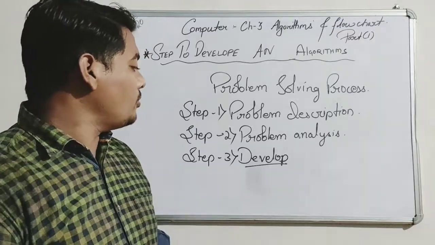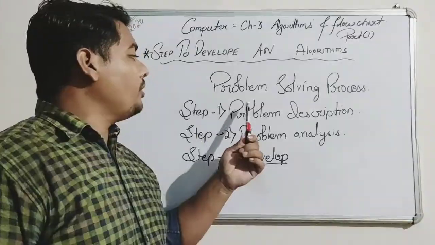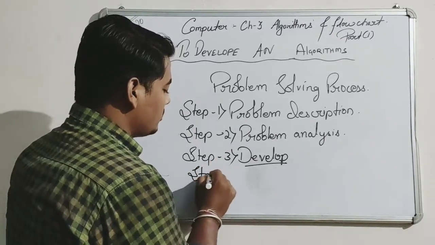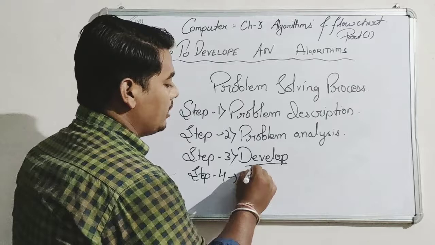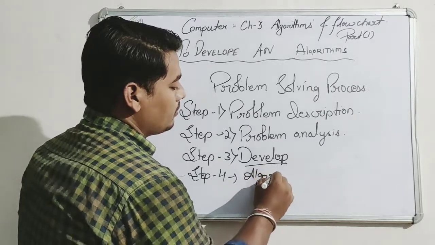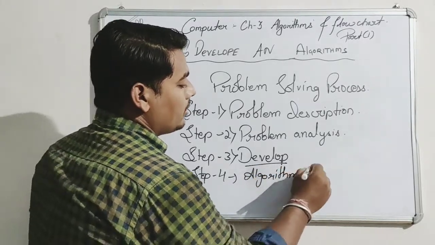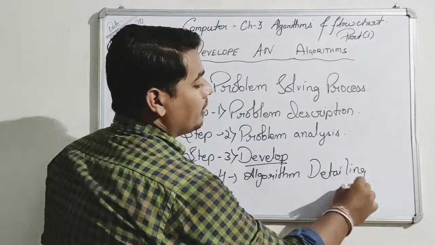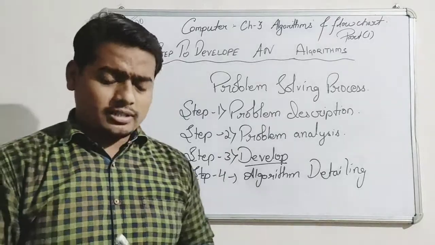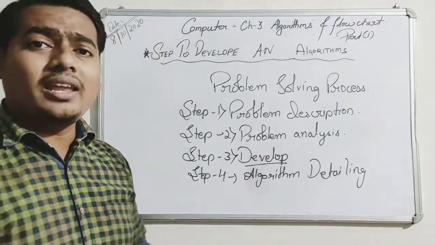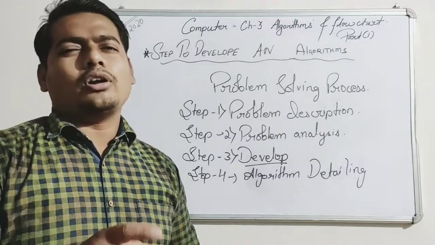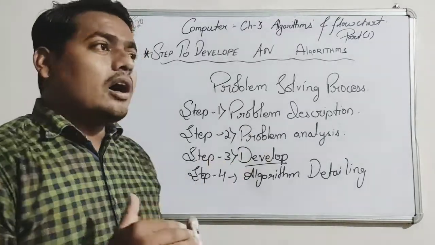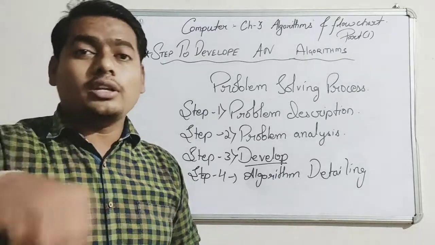After this, we will read about step number 4. After doing these 3 steps, what does step 4 say? Step 4 says algorithm detailing. What? Detailing. After preparing the tea, if you serve it in a steel glass, it will not look nice. If you serve it in a teacup with a tea plate, like that, how you are serving is your detailing.